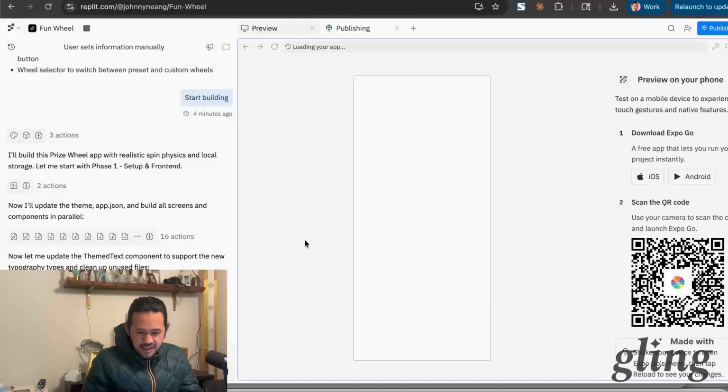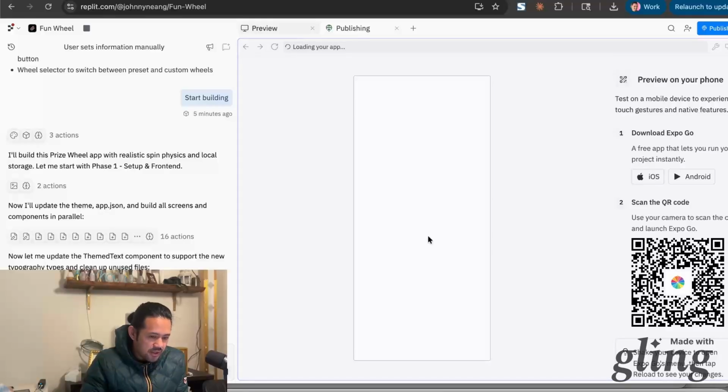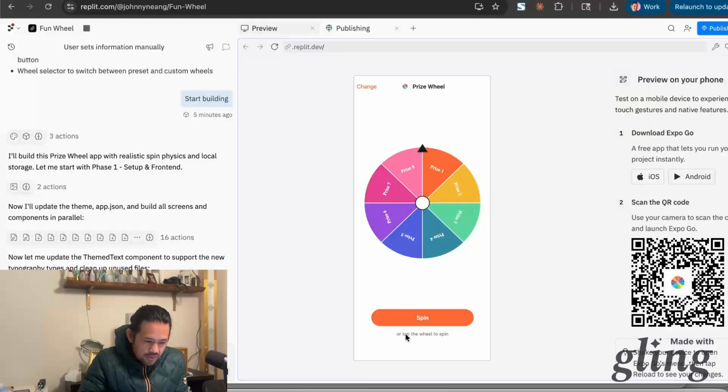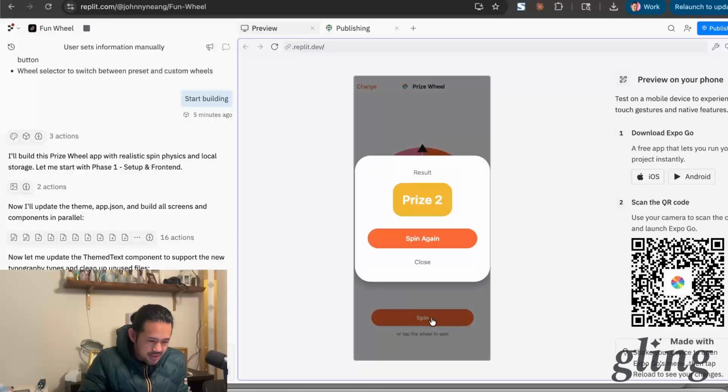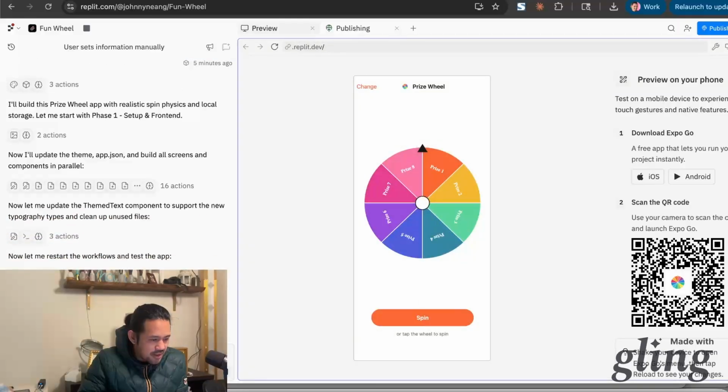All right, so it looks like I can preview this on my phone. So yeah, I have to get Expo Go, which I don't have. But let's see what loads up on this, because I feel like if anything, I can at least play with it on here. I mean, it looks like it's iOS and Android. Oh, cool. Yay, I have my prize wheel. That's cool. I'm gonna spin it. It says spinning. Okay, it's not actually spinning. That's cool. But yeah, that's actually kind of cool.